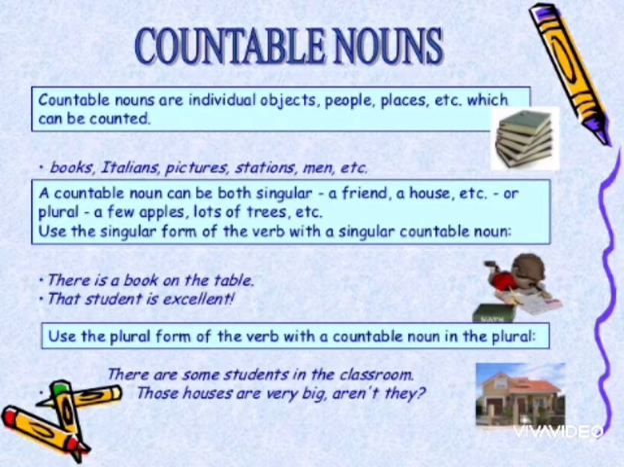Countable nouns are individual objects, people, places, etc. which can be counted. As I have said earlier, books, Italians. Italians means the people who live in Italy. Pictures, stations, men, plural form of man, etc. A countable noun can be both singular, for example, a friend, a house, etc., or plural, a few apples, lots of trees, etc.